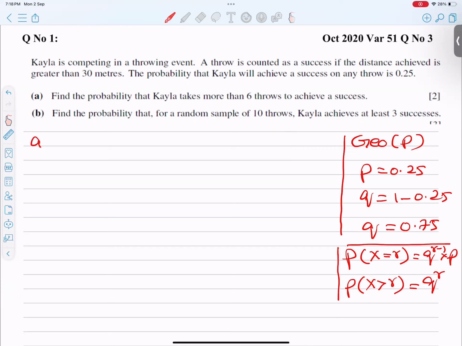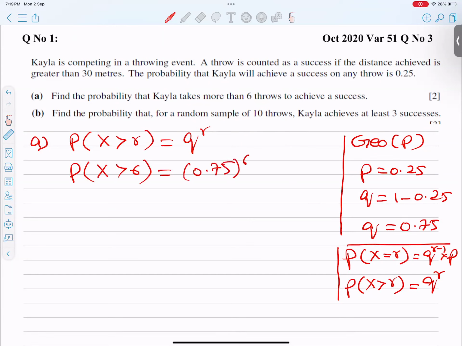So how do we do the A part? Because he said the probability of more than 6 throws, I will use this formula: P of X more than R is equal to Q to the power R. I will write here more than 6, so Q to the power 6. Q is 0.75 to the power 6. Wait a minute, I'm just typing it in the calculator. Yes, the answer turns out to be 0.178.